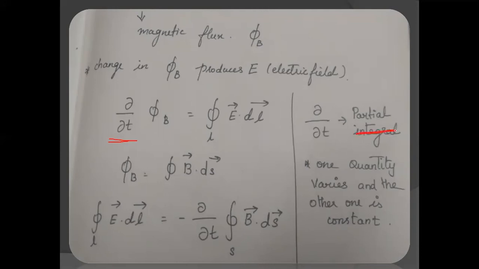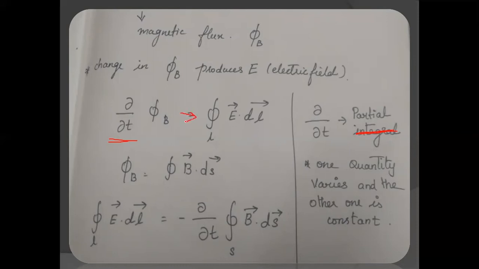I'm sorry, it's not partial integral, it's the partial derivative. What is so special about the partial derivative? In a partial derivative, we have two quantities, and out of these two, one varies and the other one is a constant. It does not change at all. So here, this partial derivative of the magnetic flux gives us the electric field.